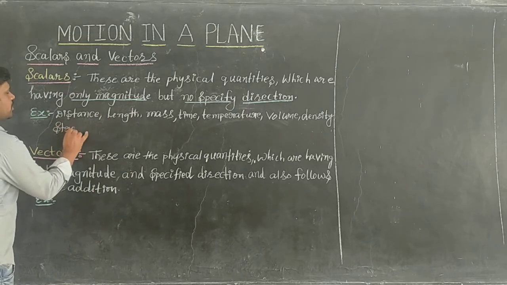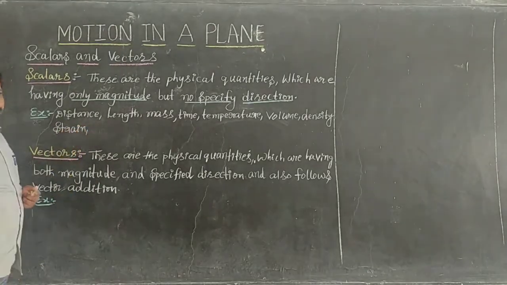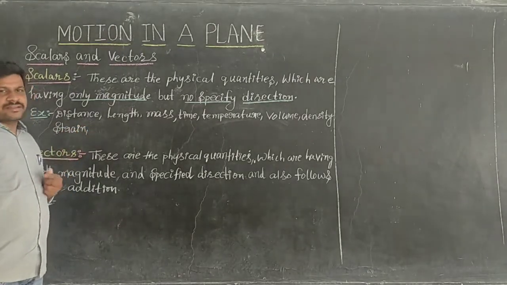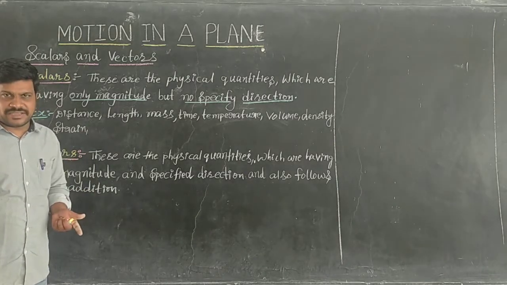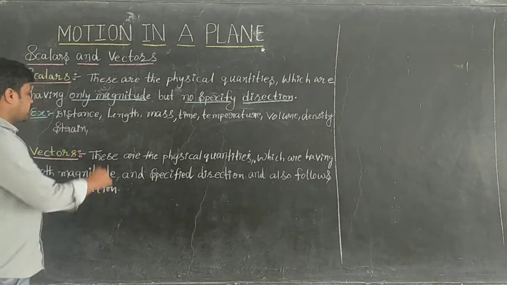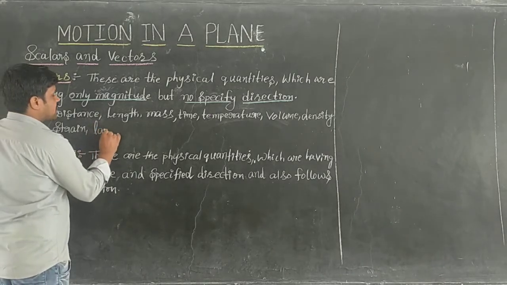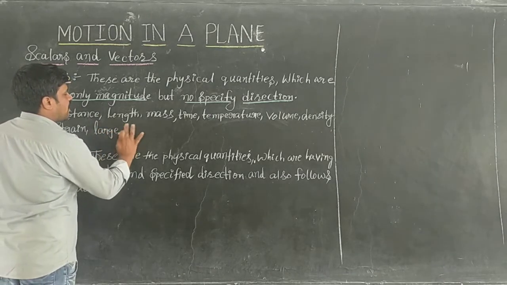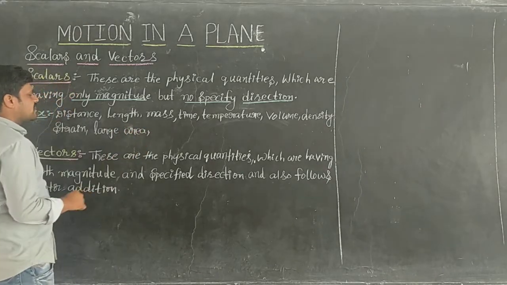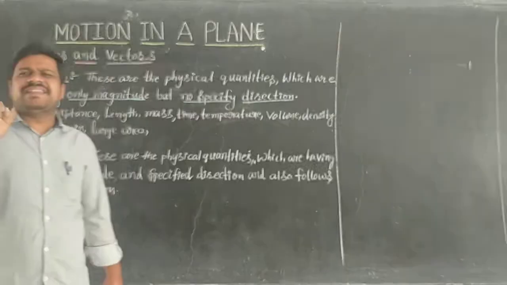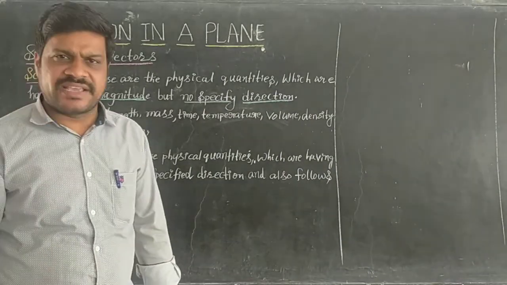Heaven sir will teach you mechanical properties of solids. Strain is change in length by original length, change in area by original area. Next, area. Large area is an example of a scalar, but small areas can be considered as vectors.